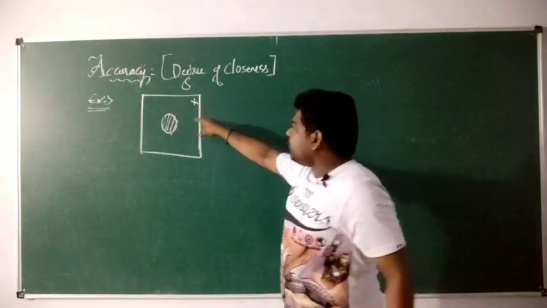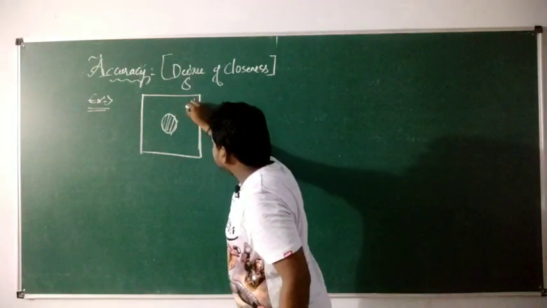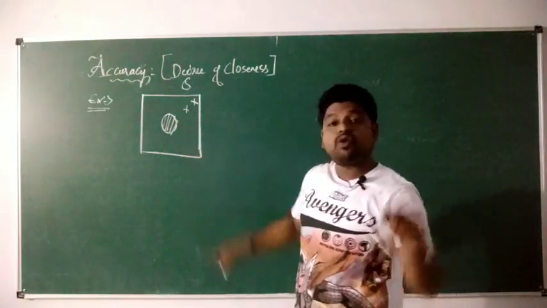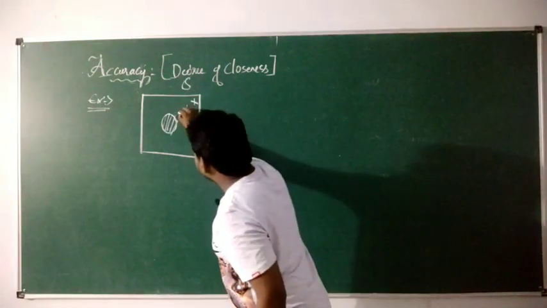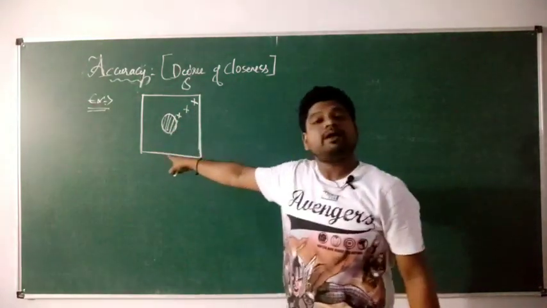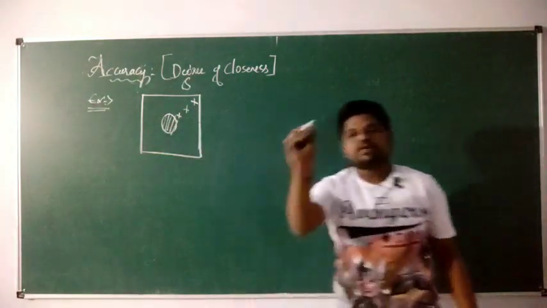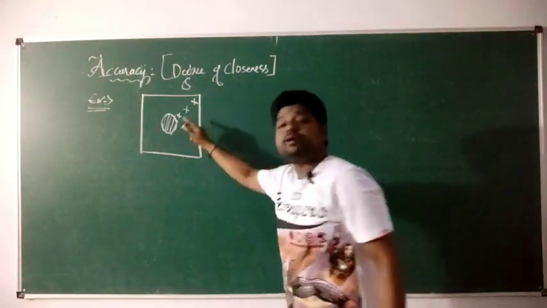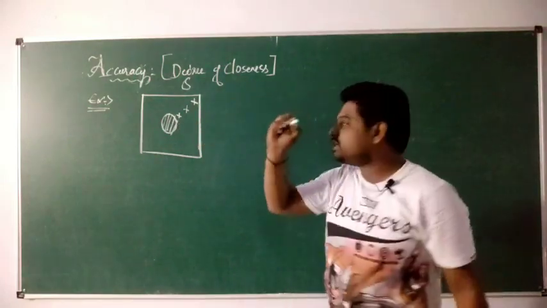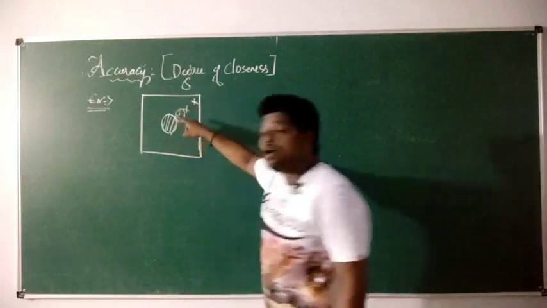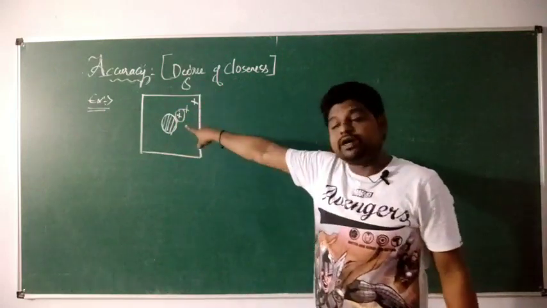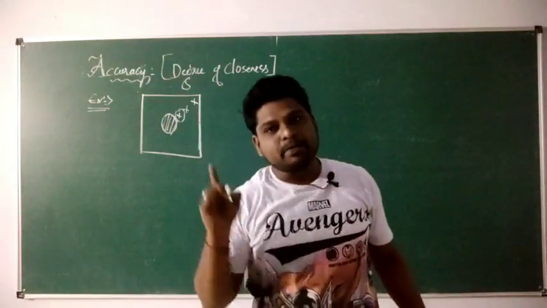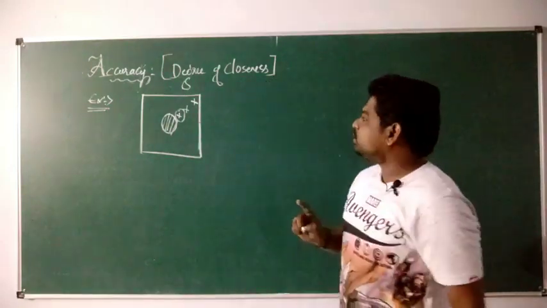And when I go for the second bullet, that bullet strikes somewhere here. And the third one comes closer to the target. If somebody asks which has better accuracy, your common sense will tell you that this third bullet, the one that I fired third, is literally closer to the target.